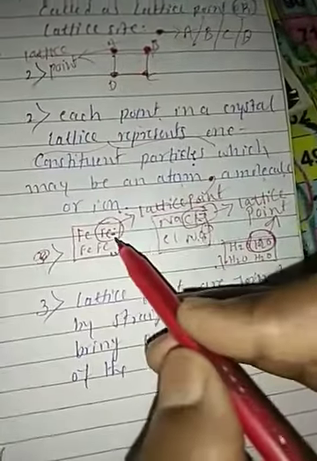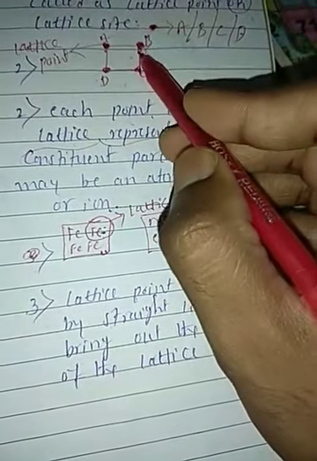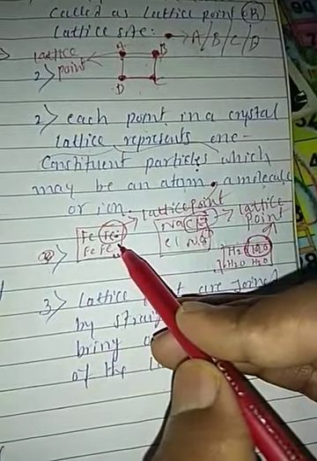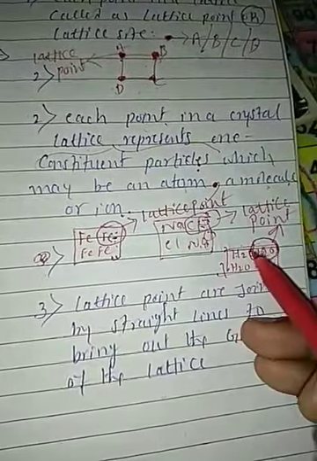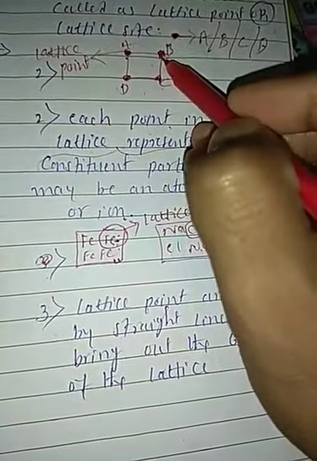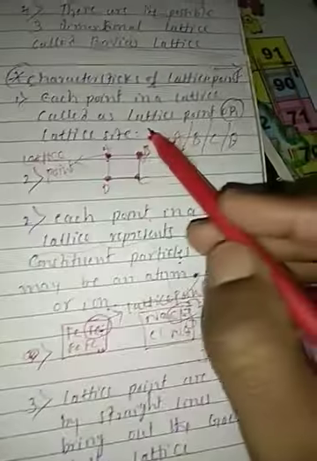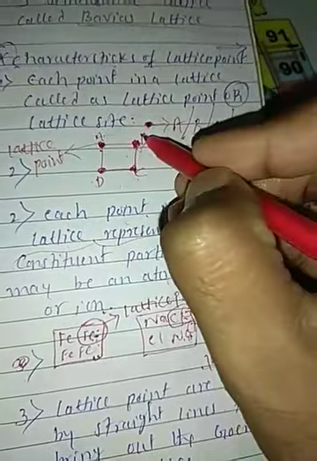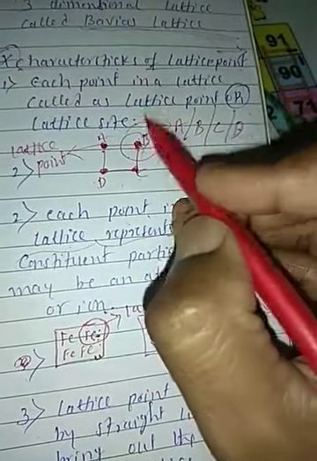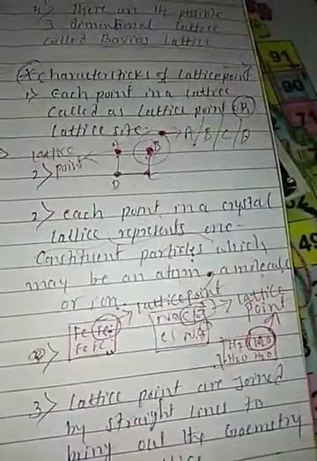Lattice point means each point; it may be an atom, it may be ions, it may be molecules. Each atom, ion or molecule is represented by a point. If these points are represented in three-dimensional form, it is called a crystal lattice. Each point we call a lattice point. Right, friends?